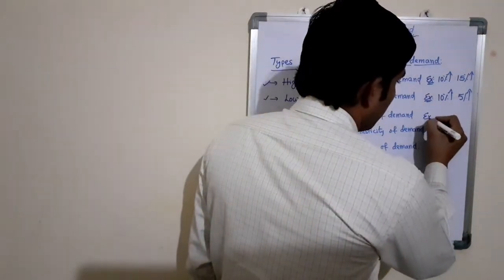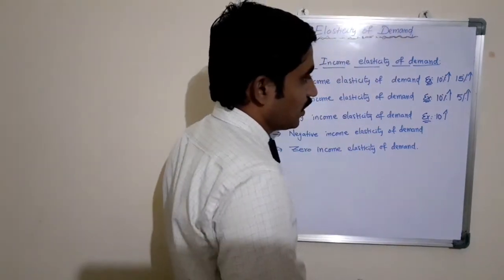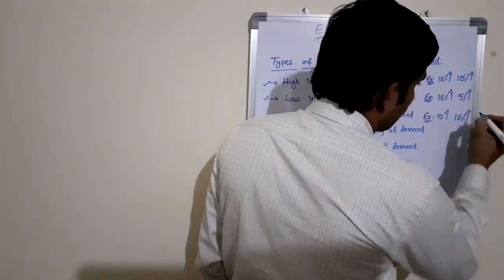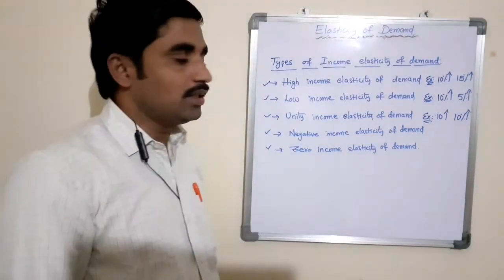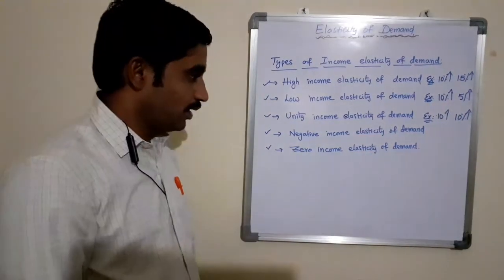Example here, 10% increase in the income level of the consumer leads to 10% increase in quantity demand of a commodity is known as unity income elasticity of demand.